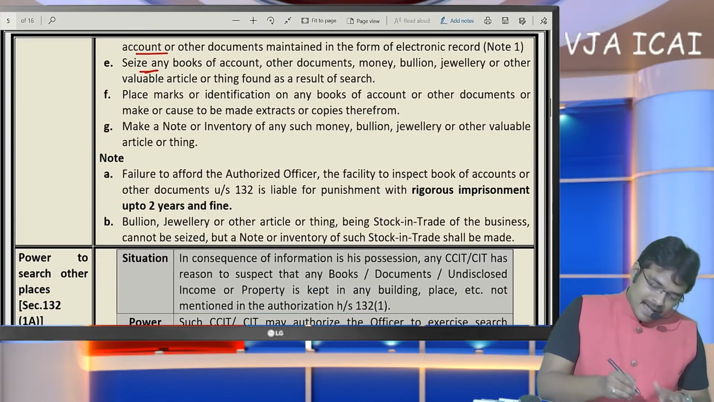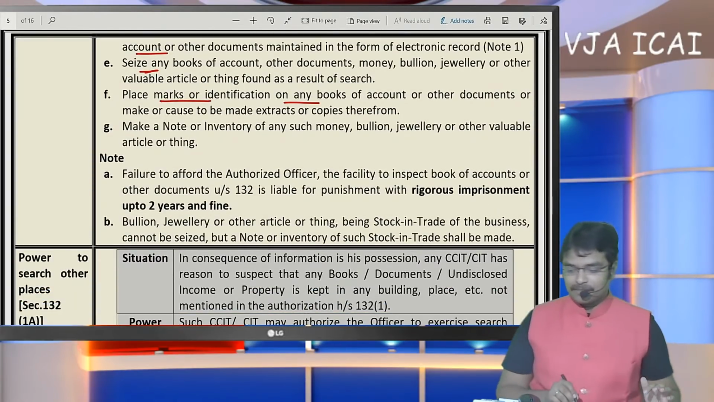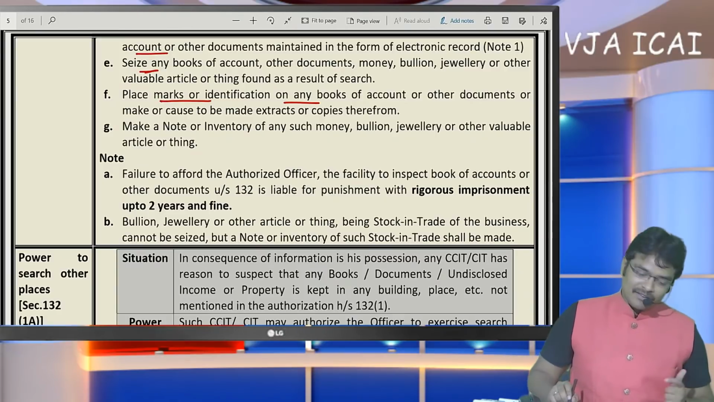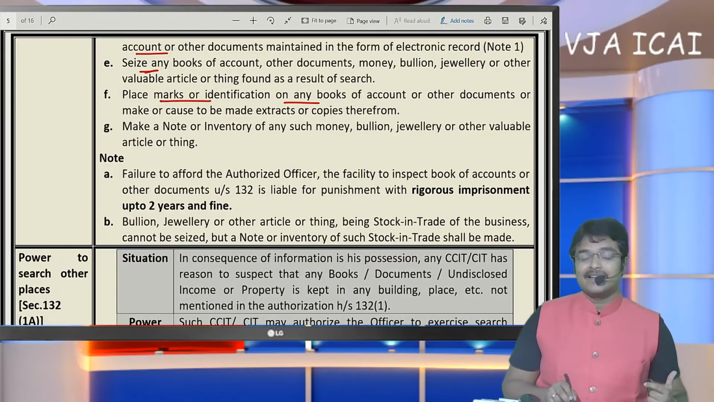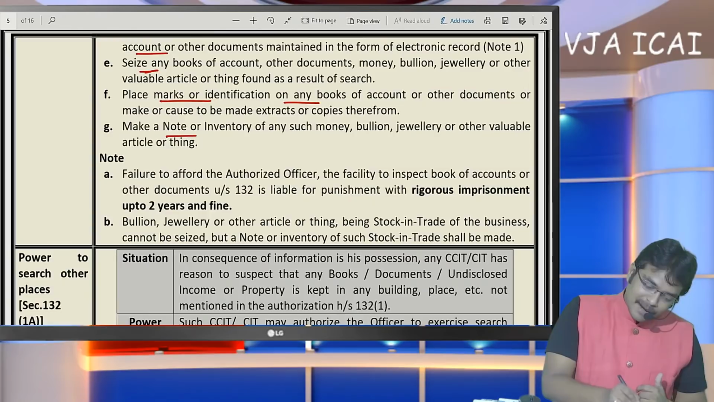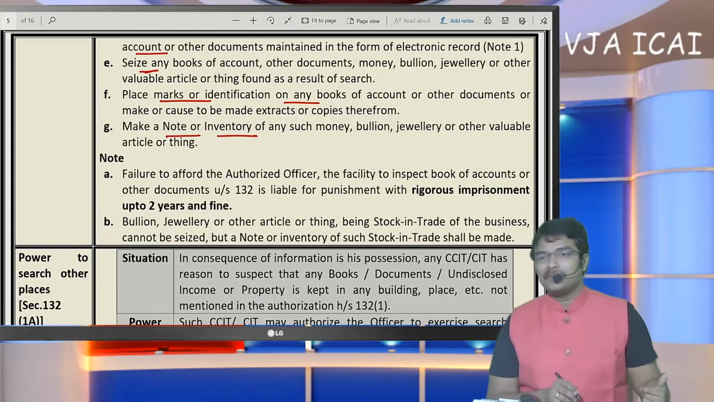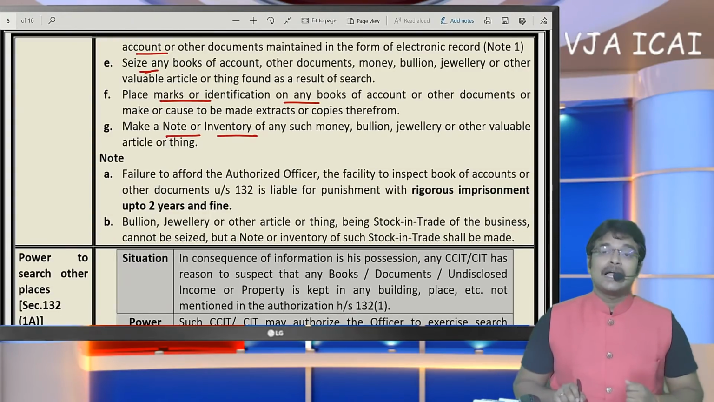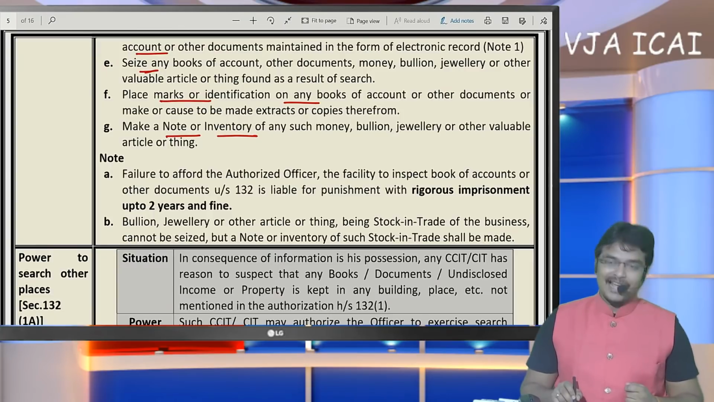They can place marks of identification. They can place markings on the items that were already searched, and they can make a note of inventory. If it is a business premises where they come for the search, they can make a note of the complete inventory available.